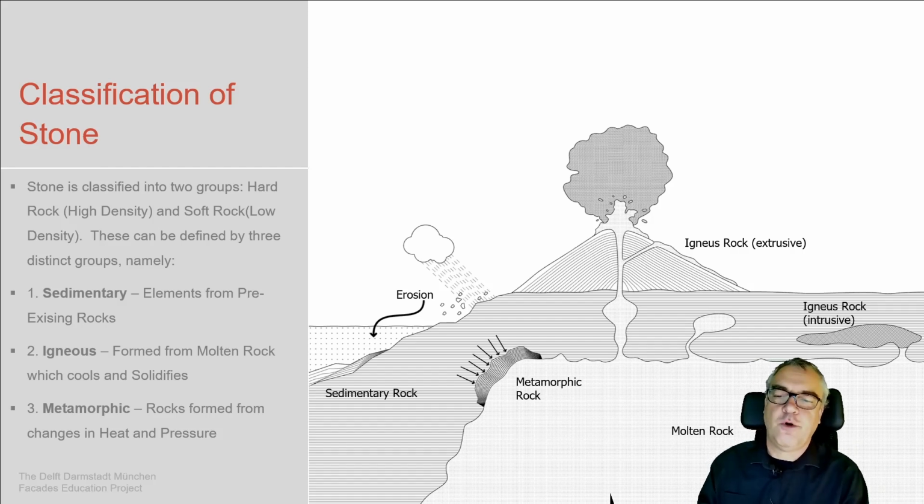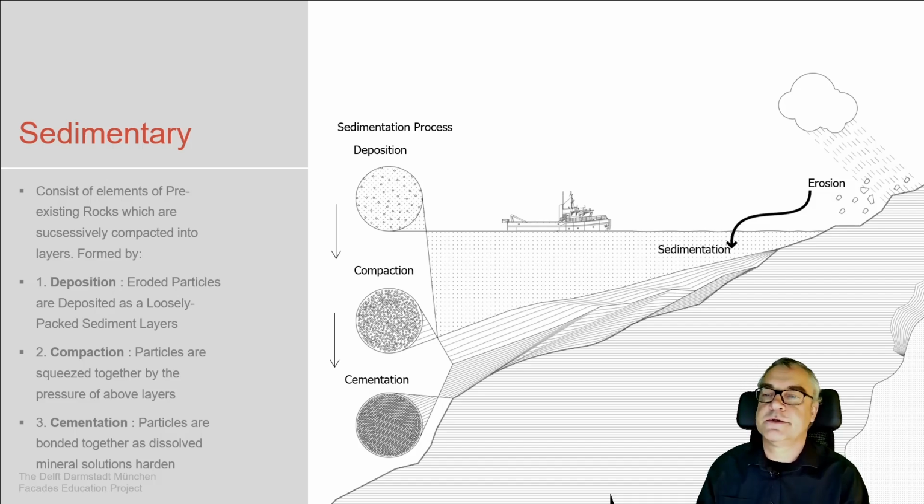Igneous, formed by molten rock, the volcanoes as a system. And metamorphic, which is heat and pressure because of a number of layers on top of it. This material itself is compressed. Former sedimentary stone is compressed, and by that becomes a new type of stone.